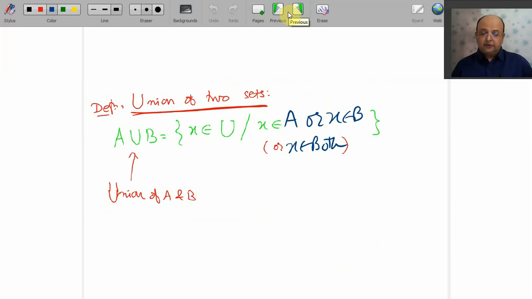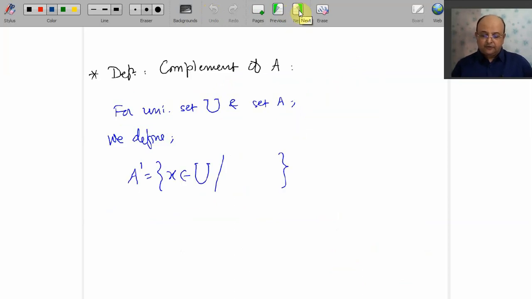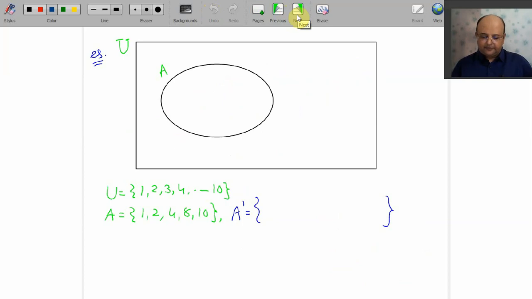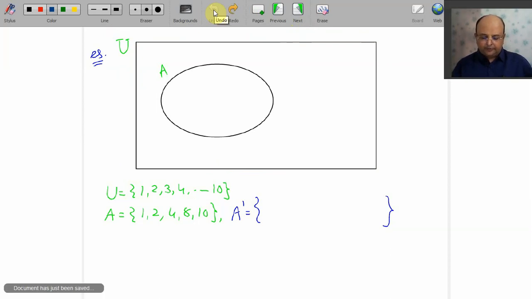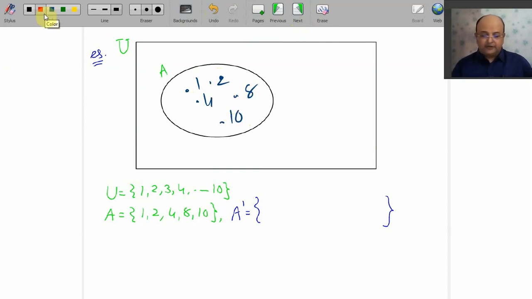Done. Now we go for one more interesting thing, that is the complement of A. Suppose I go for some example. First of all, let me go for this example and you will help me how to plot this in a Venn diagram. This is your U, which is usually denoted by universal set U. We plot the points of A. These are 1, 2, 4, 8, 10. The remaining elements I should write outside the set A. That is 3, 5, 6, 9, 7. So A dash means 3, 5, 6, 7, 9.